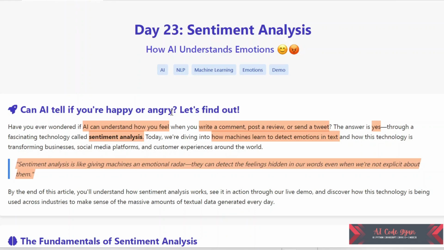So you might be talking about Twitter, you might be talking about Facebook. There are different social media platforms which are using sentiment analysis to analyze the tweets, the reviews, the feedback, and different technology businesses are using this technology too. When we talk about sentiment analysis, it is like giving machines an emotional radar. They can detect the feelings in our words even when we are not explicit about them. So now let us talk about the fundamentals.